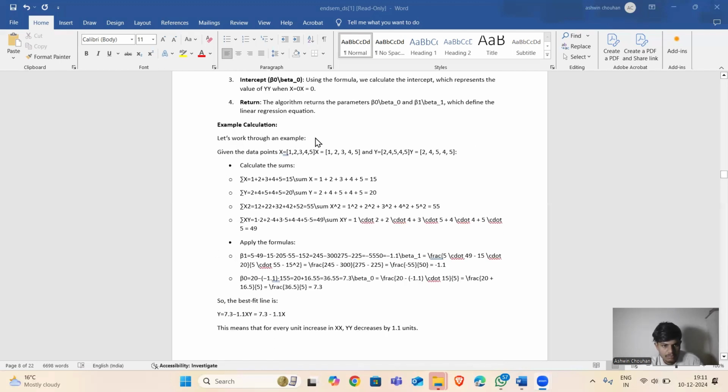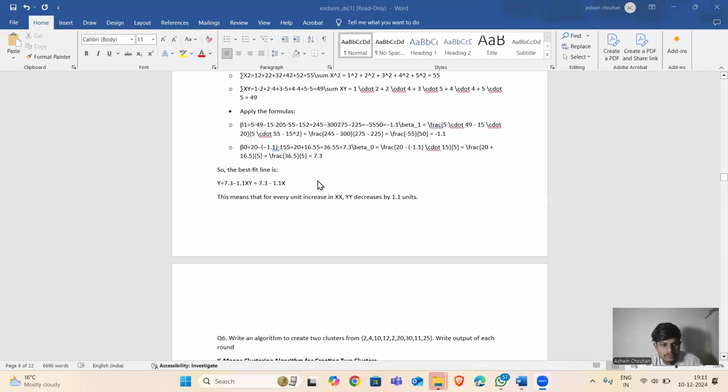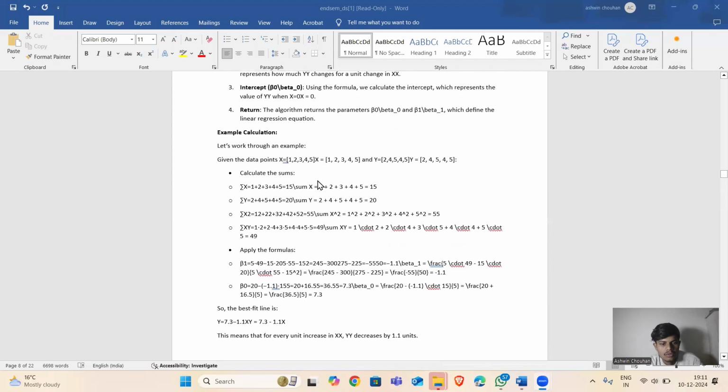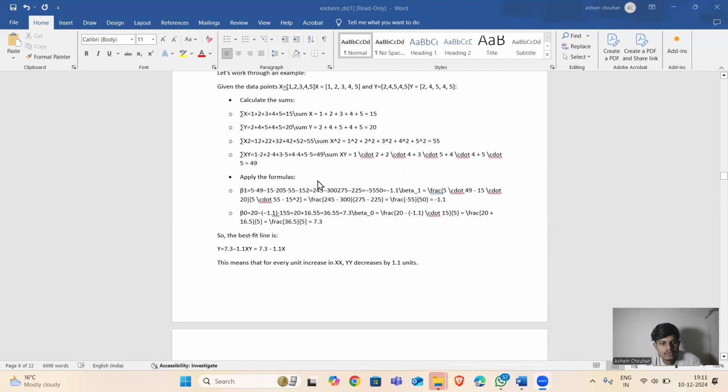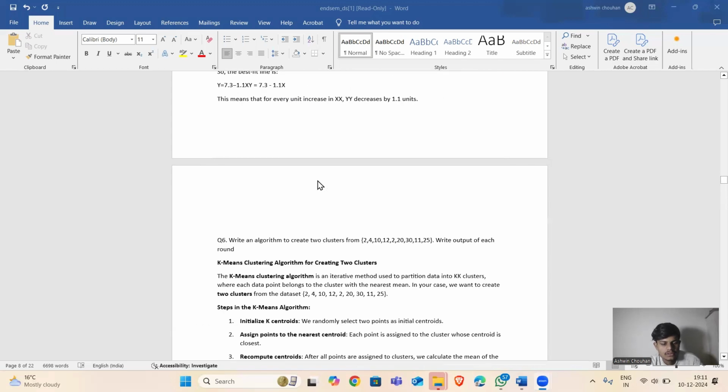This is an example of the above to calculate the linear regression. So this is all about our question number 5. Now let's move to the next question.